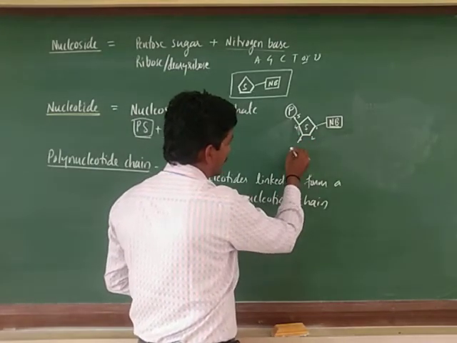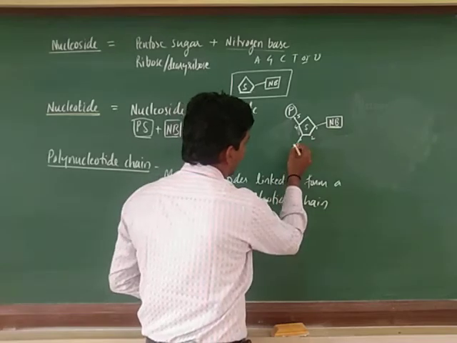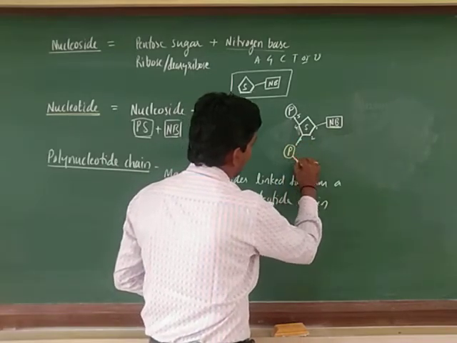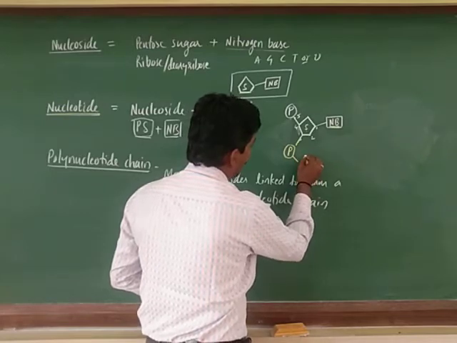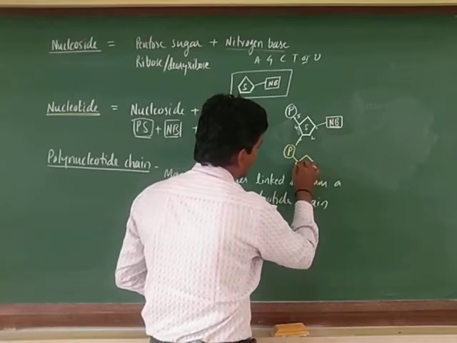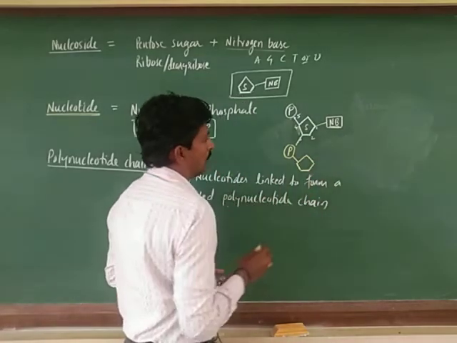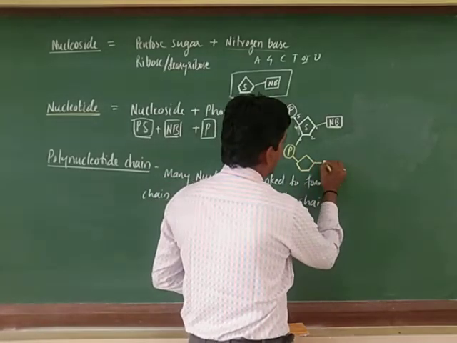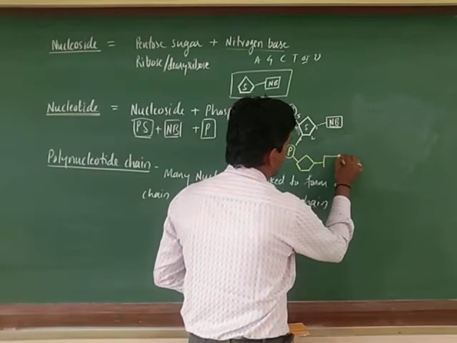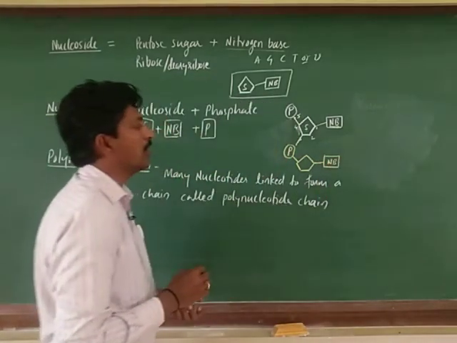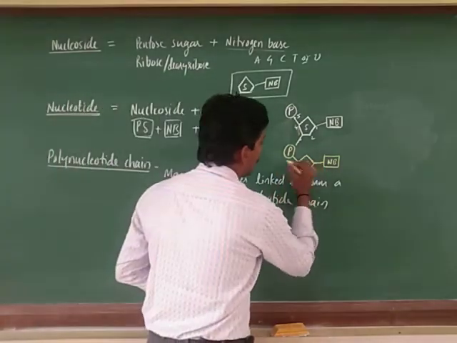See here, I will draw this by P. Okay, next, here one more can be drawn. This is again a sugar molecule, and next, here one more nitrogen base. Okay, so this is as usual sugar.